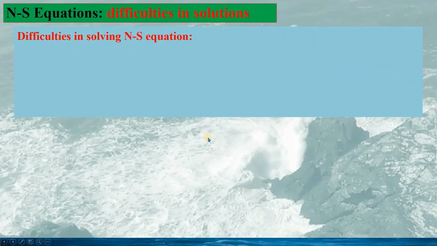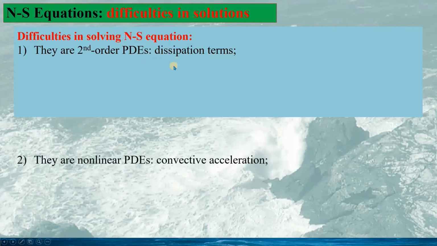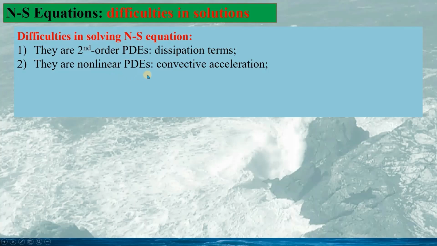Here, we talk about the difficulties in solving the Navier-Stokes equation. The Navier-Stokes equations are second-order partial differential equations. This is from the dissipation terms. Navier-Stokes equations are also nonlinear partial differential equations. The nonlinearity comes from the convective acceleration.